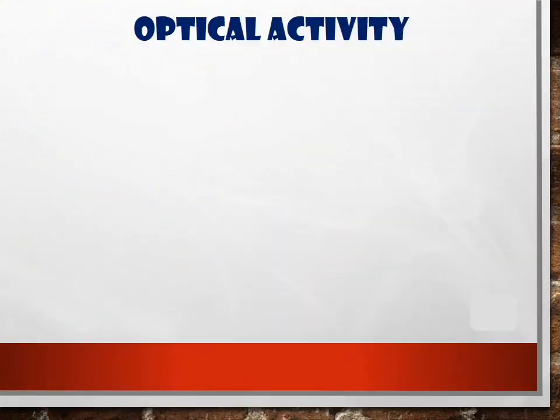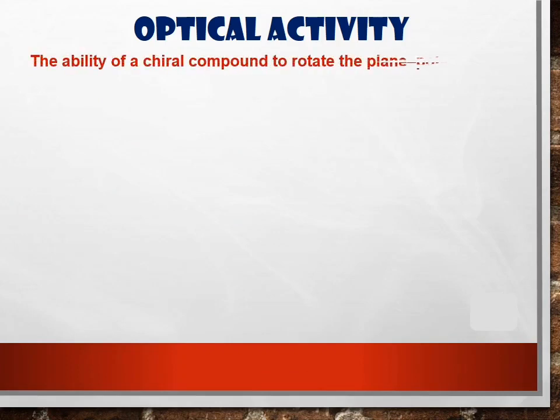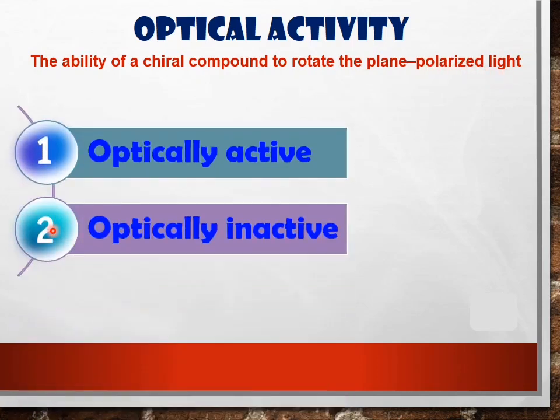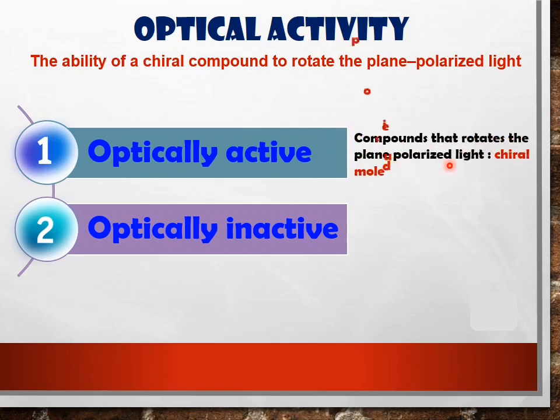Okay, now we look at optical activity. What is optical activity? Optical activity is the ability of a chiral compound to rotate plane polarized light. So we have two types of compounds. First, compounds that are optically active, which refers to compounds that rotate plane polarized light, meaning the compound should consist of a chiral carbon.